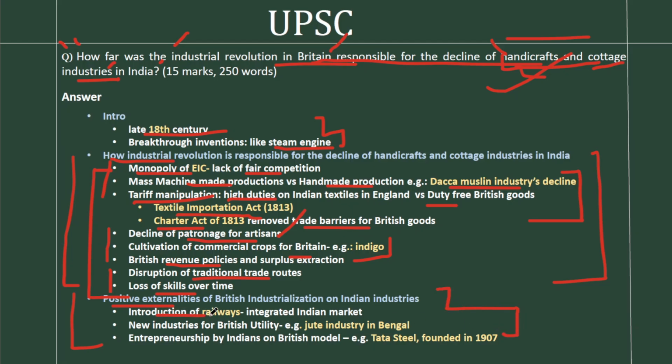First of all is the introduction of Indian railways. We have already seen that Indian traditional trade routes were disrupted. But with the introduction of railways, there was an integrated Indian market which opened the doors for certain industries as well. The second externality is with respect to the new industries. So even though these new industries came for British utility, these were industries in the first place. And some of them were funded and run by the Indian entrepreneurs themselves. For example, the jute industries in Bengal. And finally, the positive externality is entrepreneurship by Indians on British model. A classic example is the still existing Tata Steel, founded in 1907.